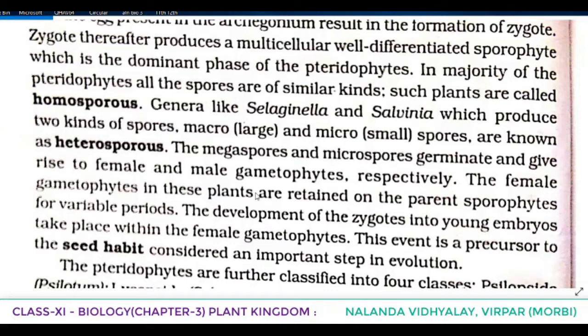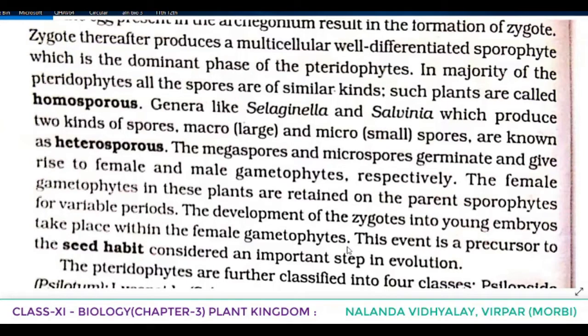The female gametophyte in these plants is retained on the parent sporophyte for variable periods, as in Selaginella and Salvinia. The development of the zygote into a young embryo takes place within the female gametophyte.